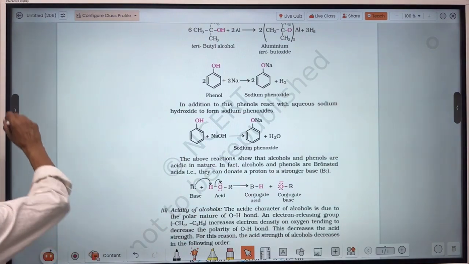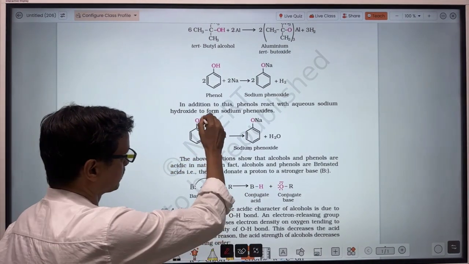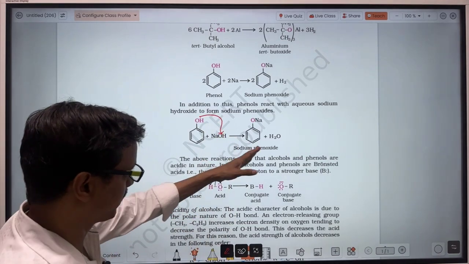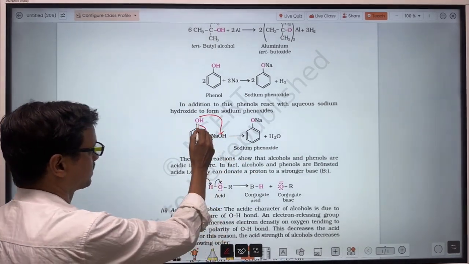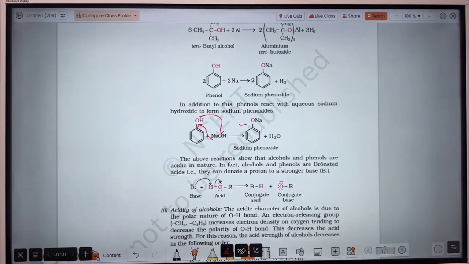When alcohol or phenol reacts with NaOH, what happens? The H plus ion gets bonded to this OH, so that will form H2O, and Na plus will get bonded to this oxygen. So there will be formation of sodium phenoxide.